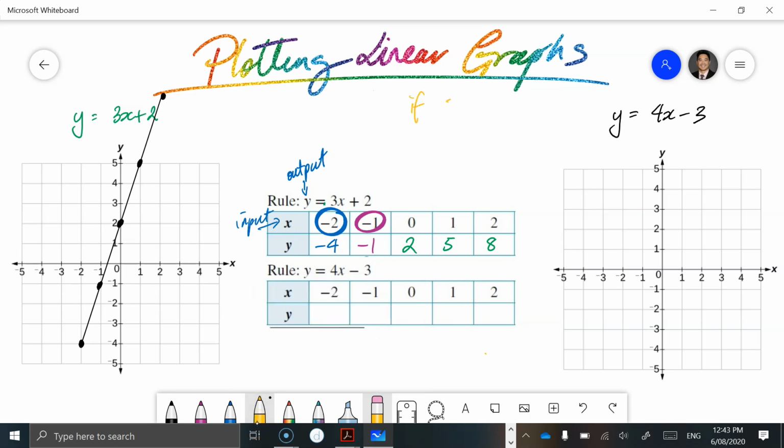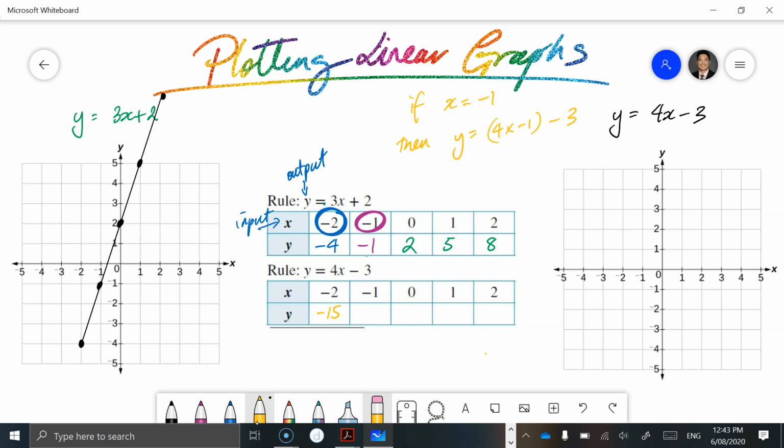So if x is equal to minus 2, then we have y is equal to 4 times minus 2 minus 3. 4 times minus 2 is minus 12. Minus 3 gives us minus 15. Okay. If x is minus 1, then we have y is equal to 4 times minus 1 minus 3.